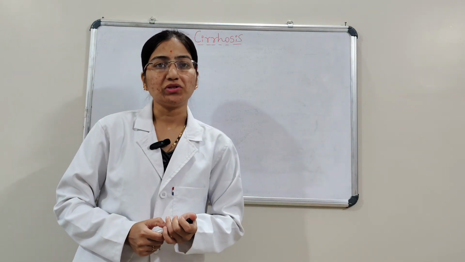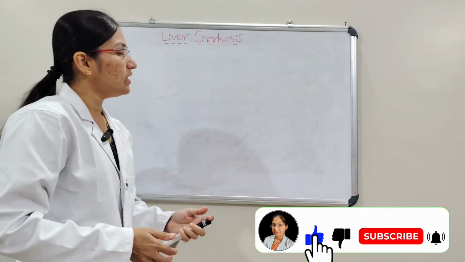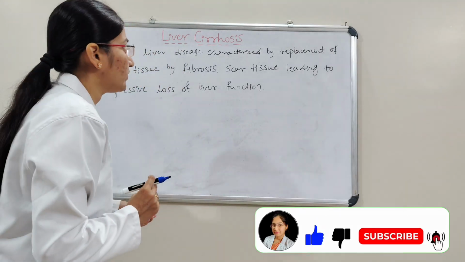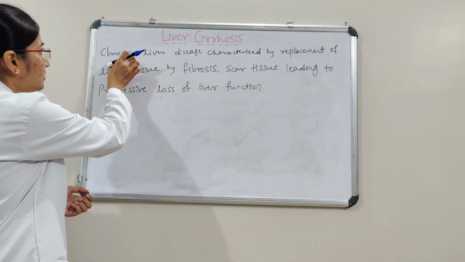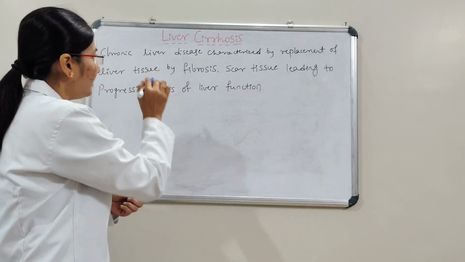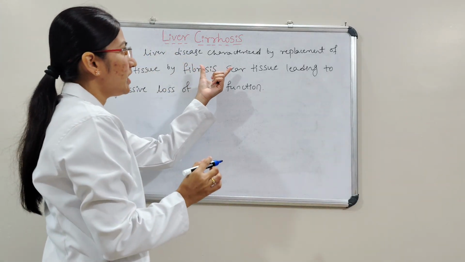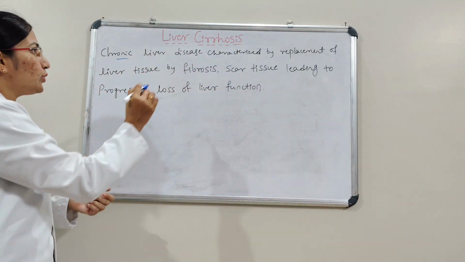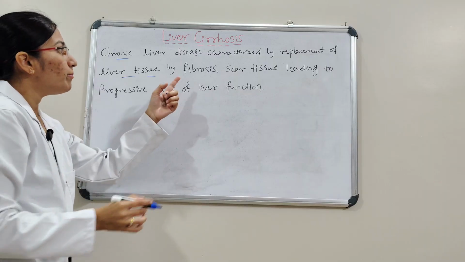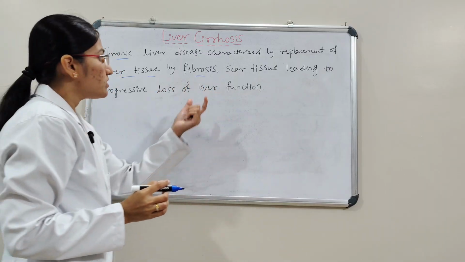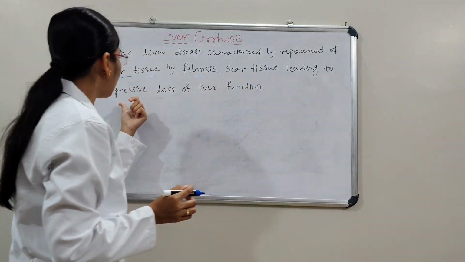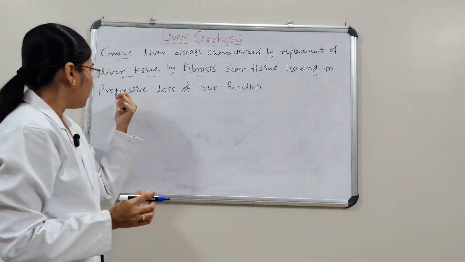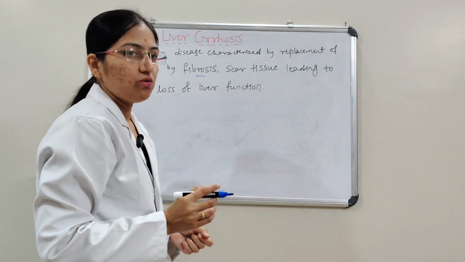In this class, we are going to discuss another new topic, that is liver cirrhosis. We will see the meaning. What is liver cirrhosis? Liver cirrhosis is a chronic liver disease characterized by replacement of liver tissue by fibrosis and scar tissue, leading to progressive loss of liver function.